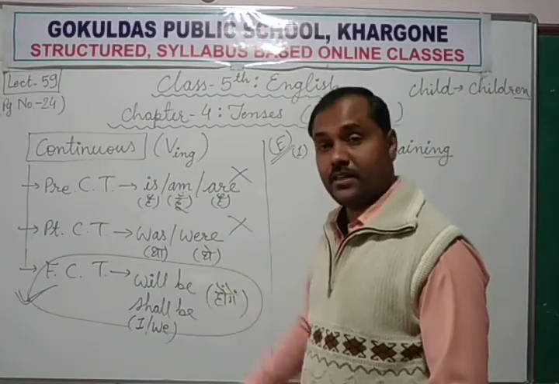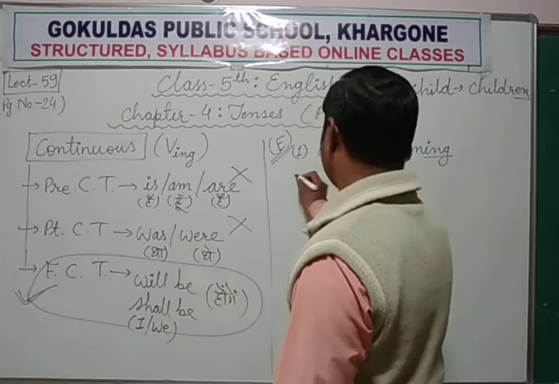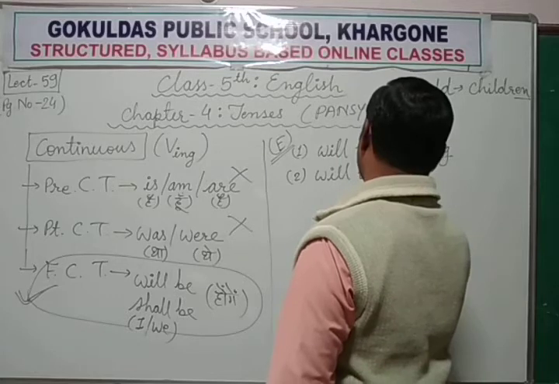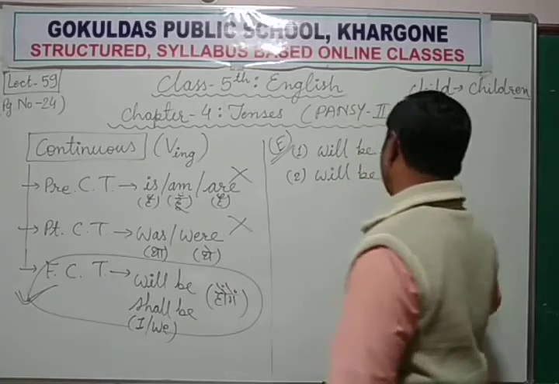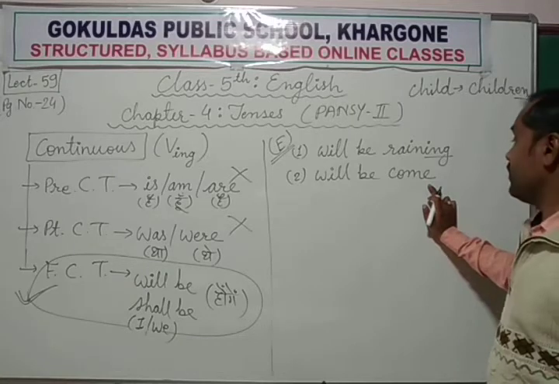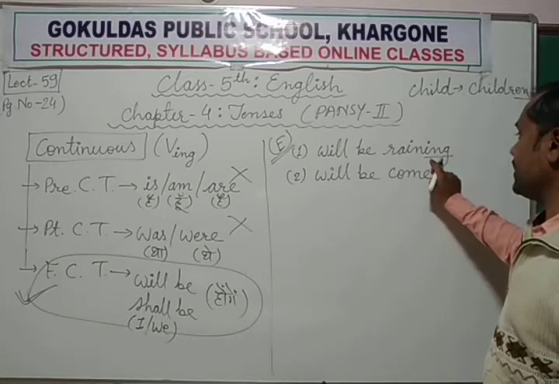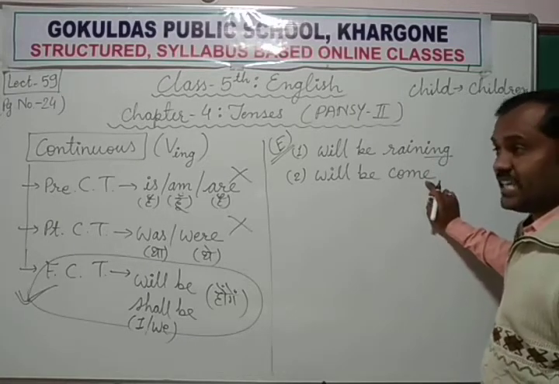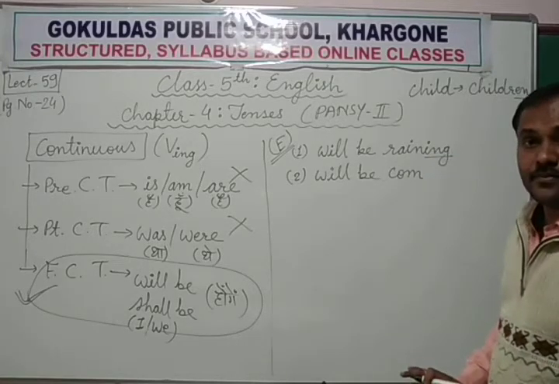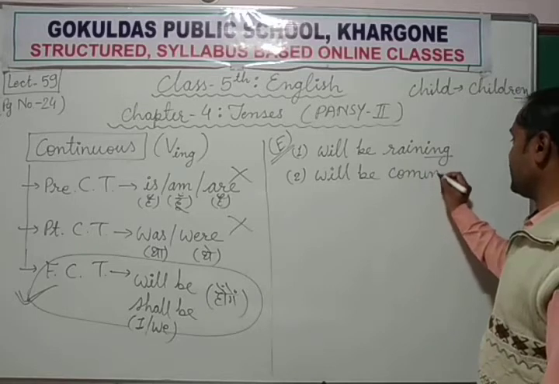He will be coming. He will be come. You know what is the spelling of come? But whenever we add ing, if there is any e at the end, we remove this e and we add ing.